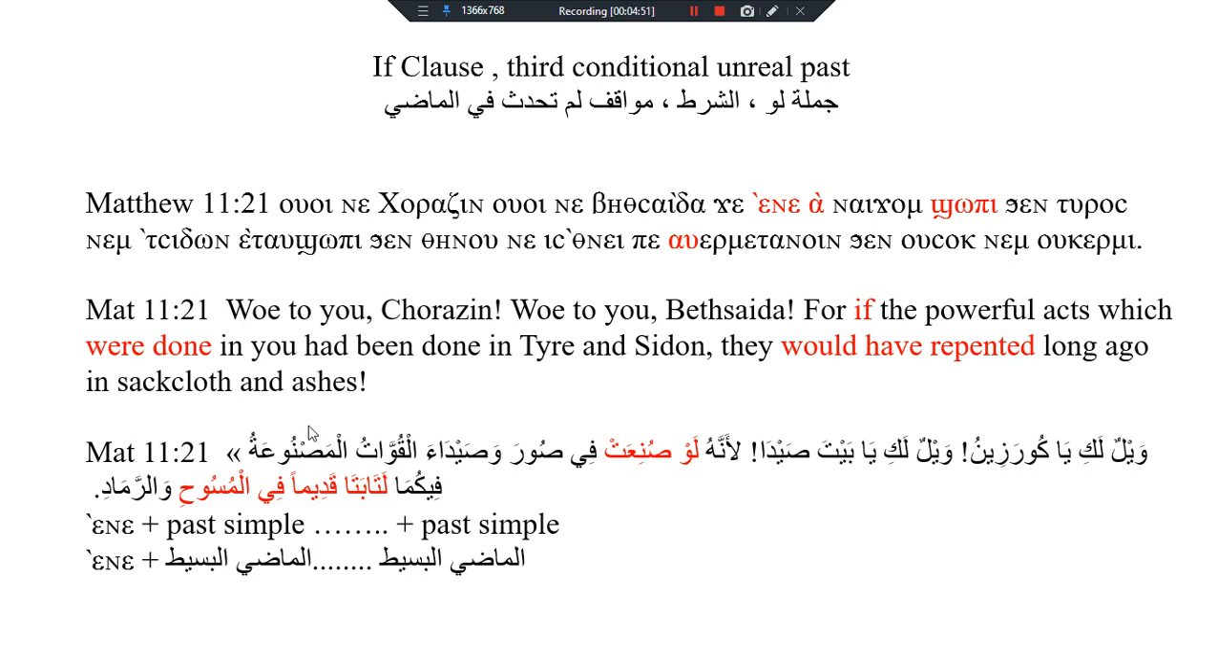So we used here any, followed by past simple, and the second part of it past simple. Any, followed by past simple, plus subject plus verb, and the second part was past simple.